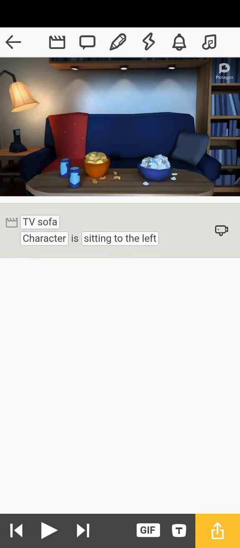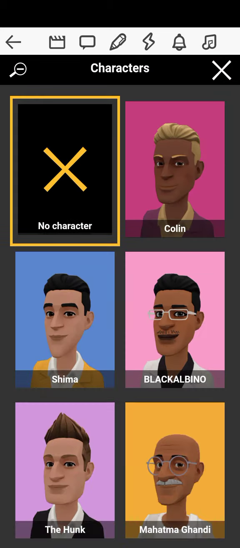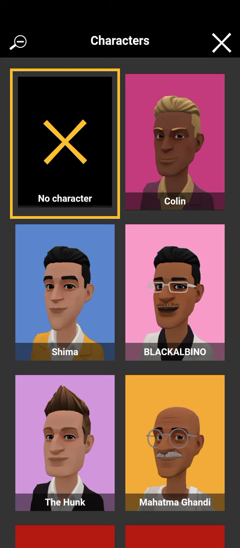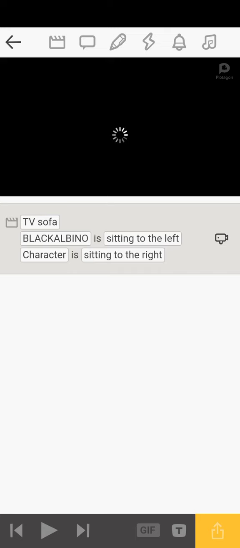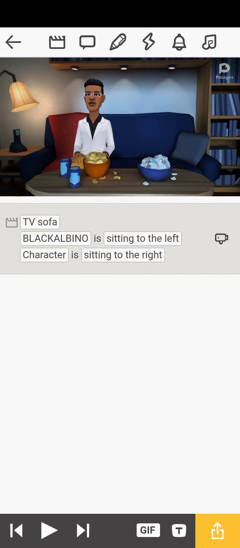Now the character you might have previously created, you choose them here. Now character, you tap on character. You see, let's say Black Albino. Okay, Black Albino is sitting to the left. Now if I don't want Black Albino to be sitting to the left, I can actually change it to right by tapping on it.